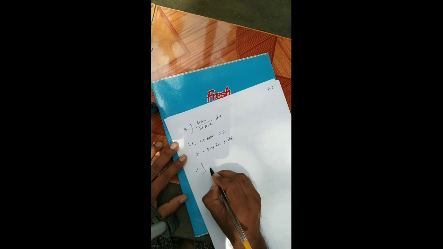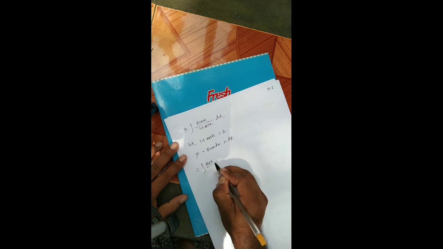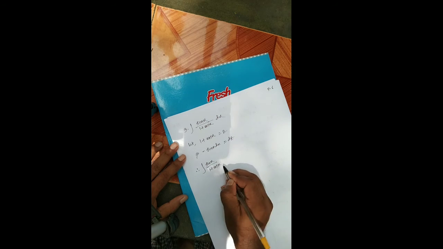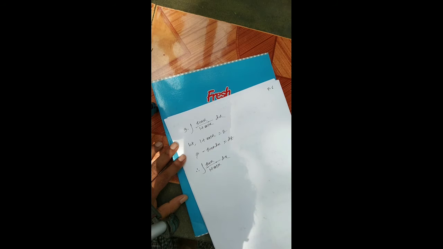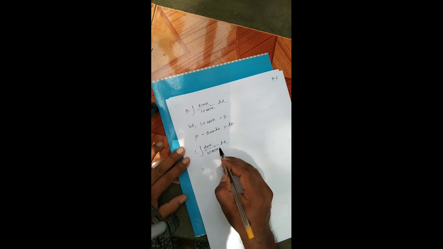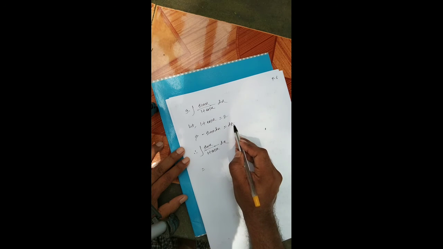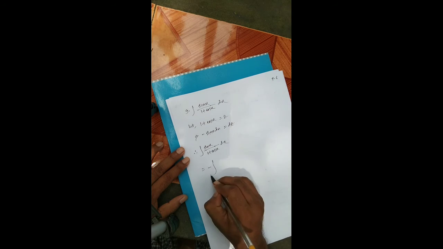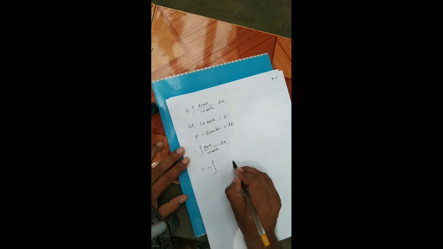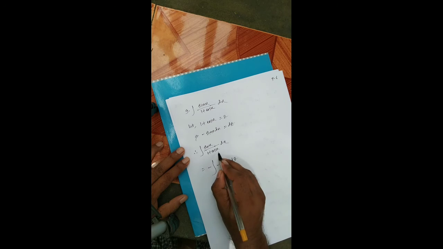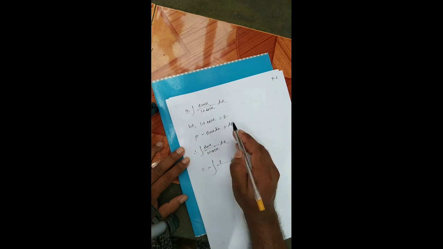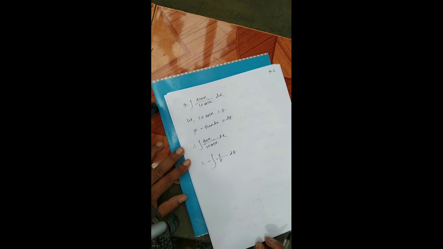Therefore, integration of sin x by 1 plus cos x dx. Here look, minus sin x dx is equal to dz. Therefore sin x dx is equal to minus dz, and the denominator is 1 plus cos x, whose value is z, so 1 by z.